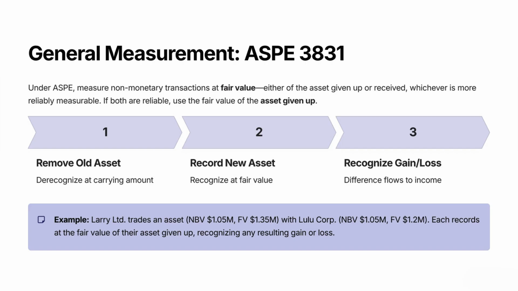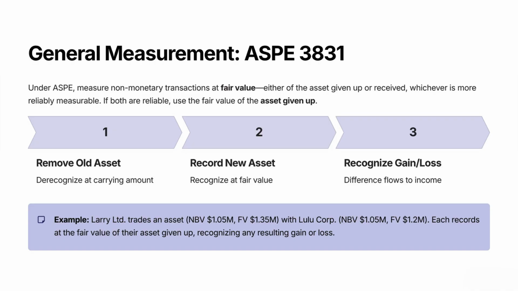For example, Larry Lated trades an asset with Lulu Corp. Larry's asset had cost $2.1 million, accumulated depreciation $1.05 million, fair value $1.35 million. Lulu's asset had cost $2.025 million, accumulated depreciation $975,000, fair value $1.2 million. Since fair values are reliable, each company records at the fair value of the asset given up.